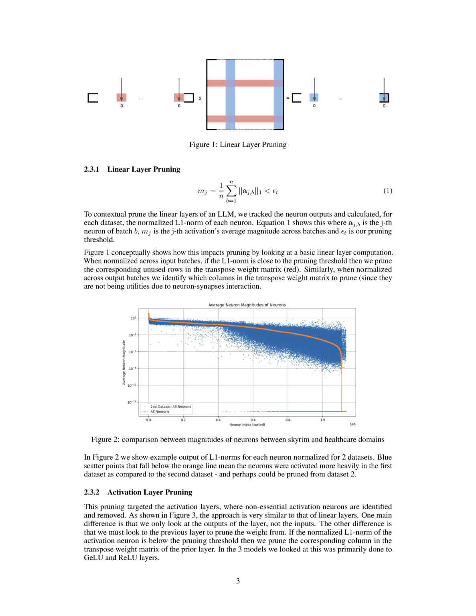Section Summary. The Introduction and Literature Review section discusses the challenges posed by large language models, LLMs, in terms of computational demands and the interest in model optimization techniques such as model pruning. The paper explores the application of contextual pruning to create smaller yet efficient versions of LLMs, specifically focusing on linear layers, activation layers, and embedding layers. The methodology involves analyzing neuron outputs and identifying less crucial weights for specific domains, and the pruning process is applied to both linear and activation layers based on normalized L1 norms.